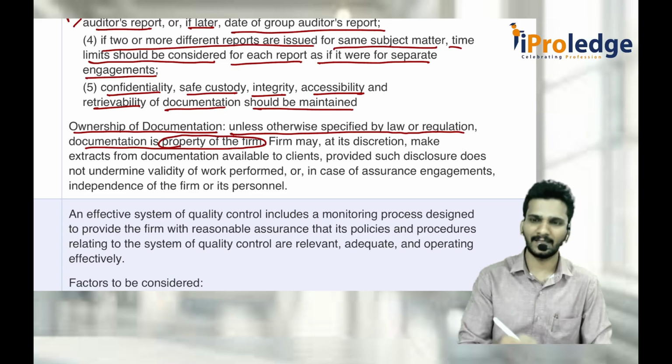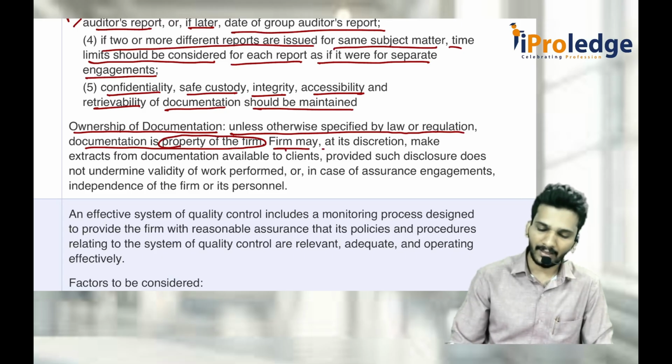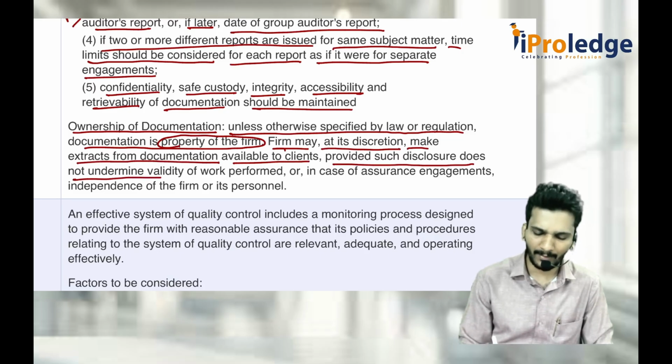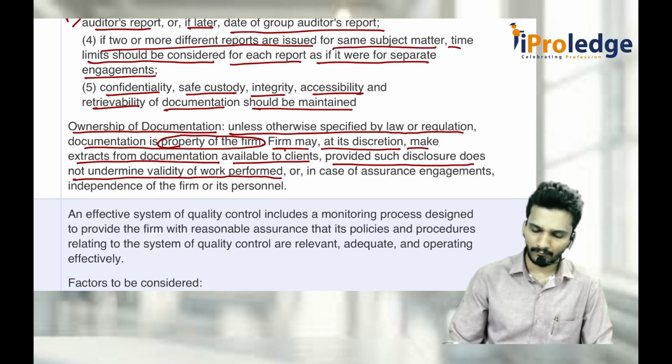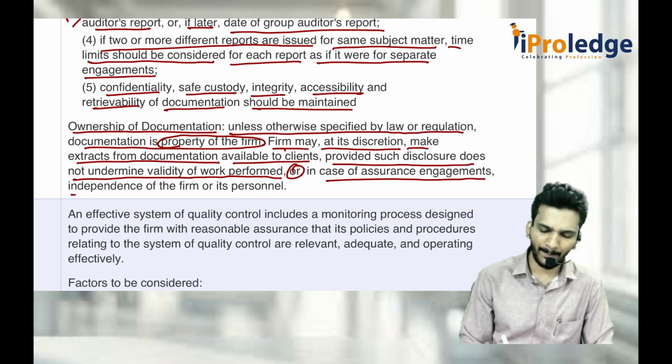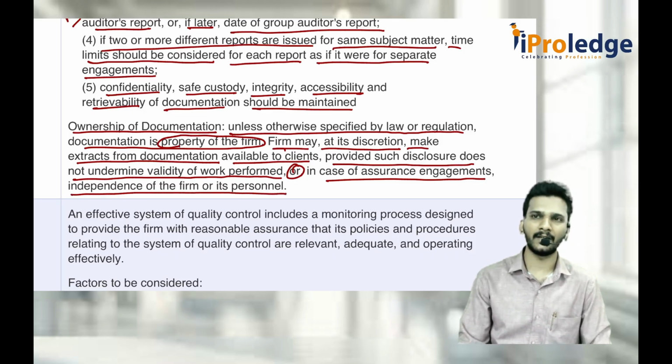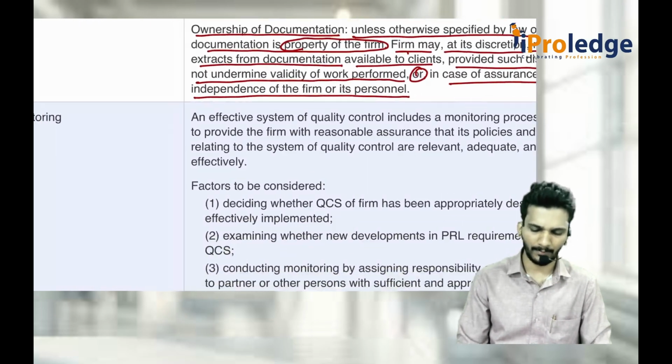In SA 220, we will discuss it as auditor. The firm may, at its discretion, make extracts from documentation available to the clients, provided such disclosure does not undermine the validity of the work performed. Undermine means reduce. Or in case of assurance engagements, if the independence of the firm or its personnel is not being reduced, then only you can share that with any party.